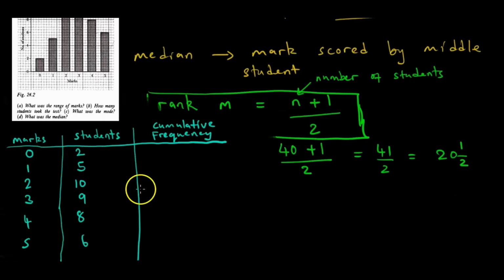The way we do it is this. Those who got 0 marks are 2 students, we write 2 here. Then those who got 1 are 5, so 2 plus 5 we get 7. That means from 0 marks up to 1 mark we have 7 children: 2 who got 0 and 5 who got 1 mark. Then 7 plus 10 gives 17. That means from 0 marks up to 2 marks we have 17 children: 2 who got 0, 5 who got 1 and 10 who got 2 marks. Then 17 plus 9, what do we get? So it's basically 9, 10, 11, 12, 13, 14, 15, 16. So we get 26. I hope you see the logic happening.